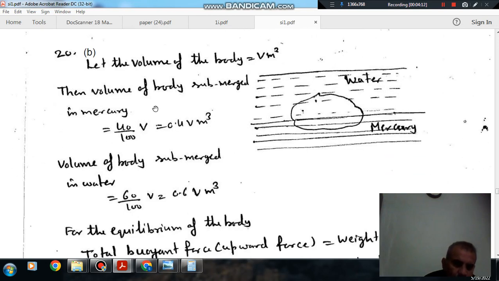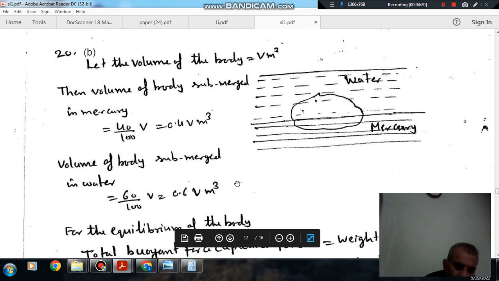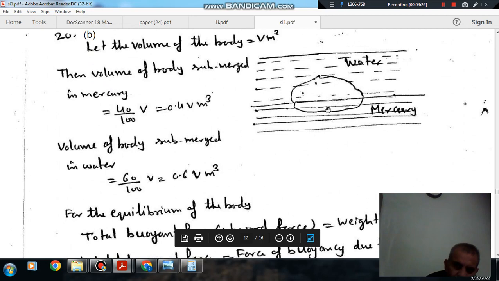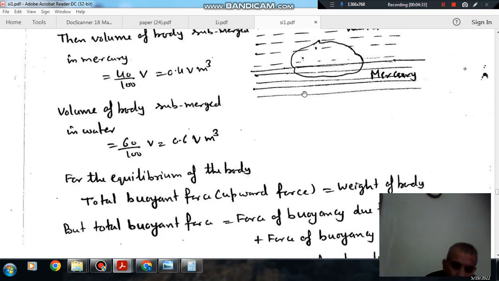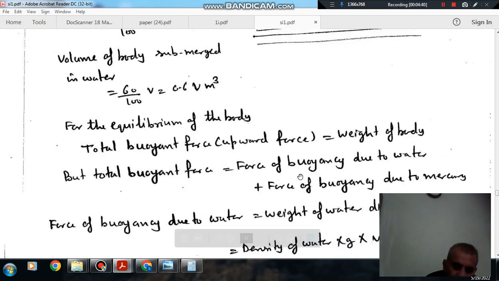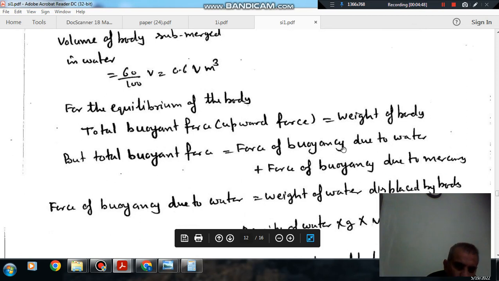So volume of the body submerged in mercury is 0.4 V, and in water is 0.6 V. Now as the whole body is submerged in mercury and water, total buoyant force exerted by water and by mercury should be equal to weight of the body, because for equilibrium these are the upward forces and the downward force is the weight.